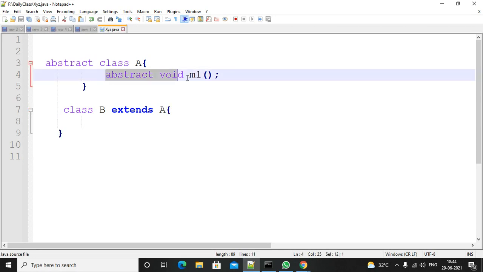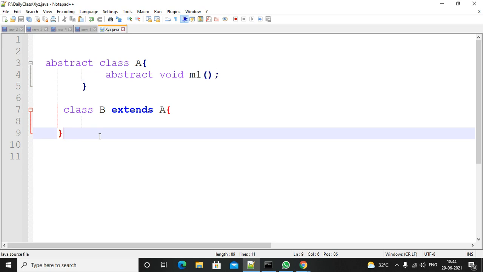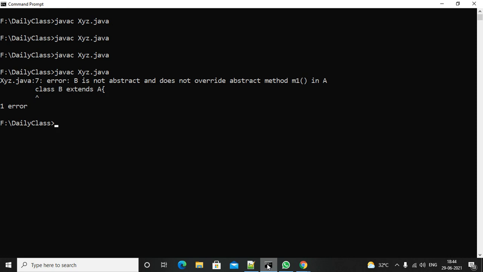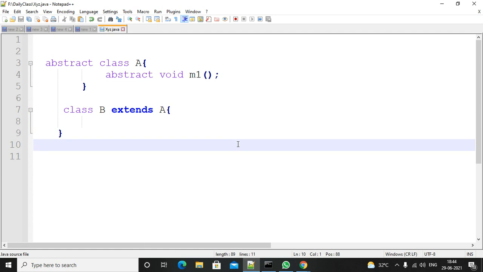You must provide the method implementation. If you are not providing the implementation, the compiler will throw an error saying B is not abstract and does not override the abstract M1 method. You will get an error like that. These kinds of questions you may get.